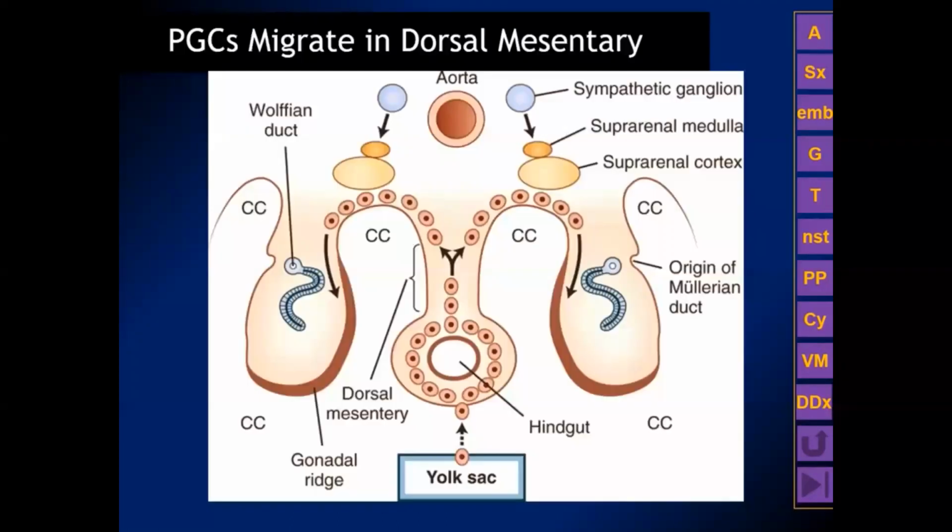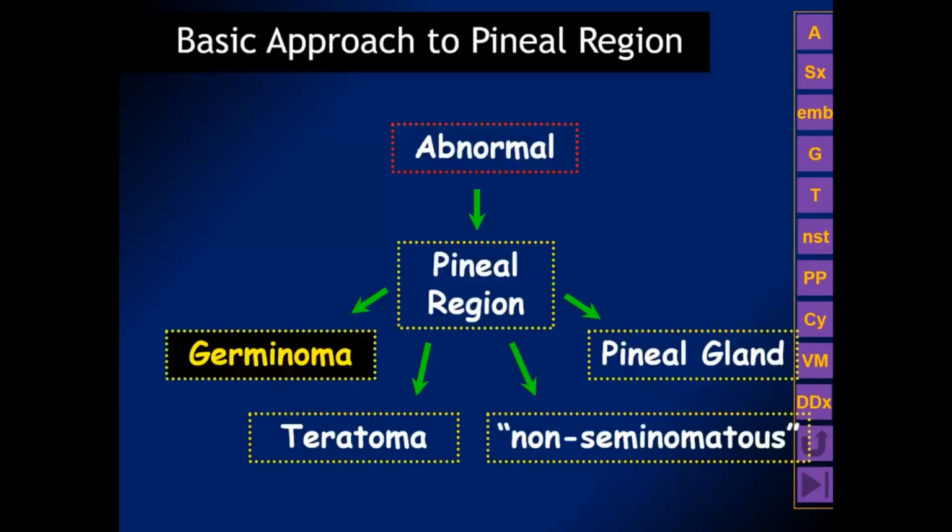And that is the hypothesis for the formation of sacral, mediastinal, and pineal region, so-called extragonadal germ cell tumors. As the primordial germ cells migrate back into the embryo, they're supposed to find the urogenital or gonadal ridge and then build a gonad. And when they go awry, they probably don't receive the same chemical messengers that would normally tell the cells not to produce a tumor. Let's now consider our basic approach to pineal region masses.